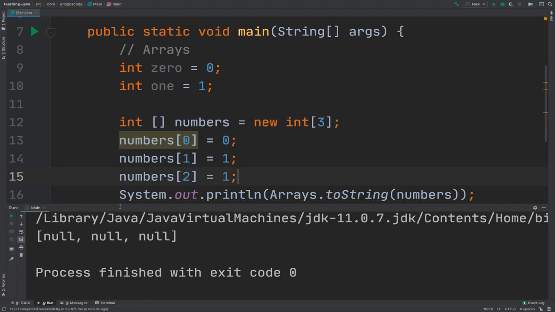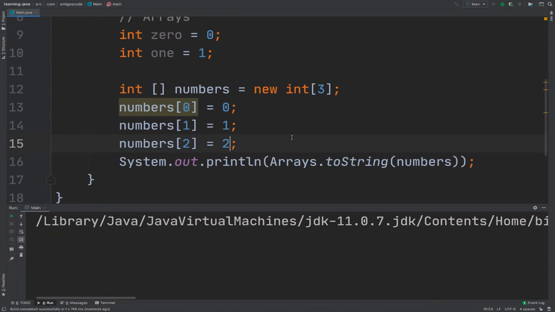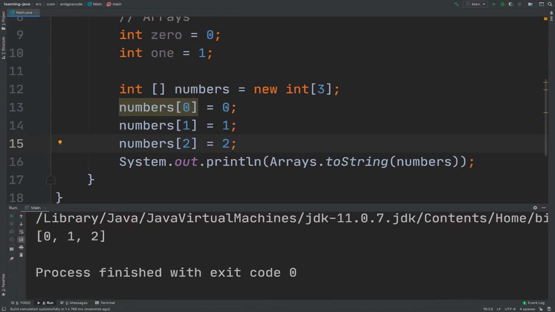So arrays start from 0, so this is the 0 index, 1 index, and then 2 index, right? But the overall size is actually 3, but the index starts from 0. Now, if I run this program, you will see what's going to happen. There we go. So now we have stored in our array 0, 1, 2.